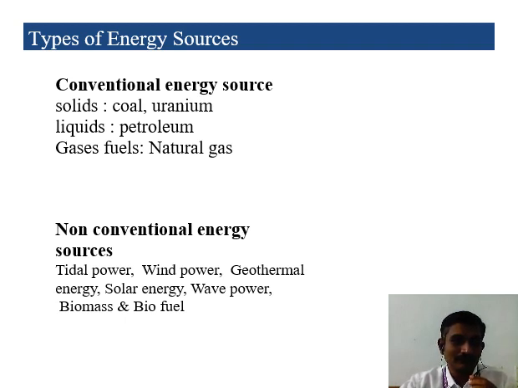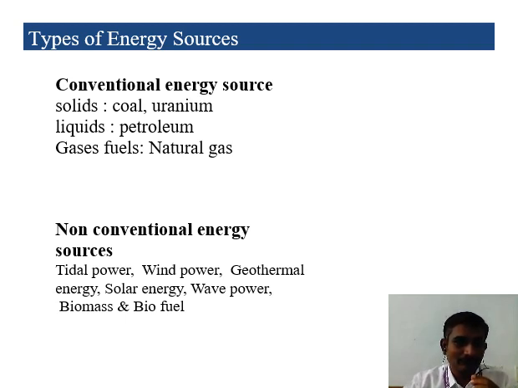Examples of conventional energy sources are coal and uranium, which come under the category of solids. If it's a liquid, petroleum can be used as a conventional energy source. Then there are gas fuels or natural gas. These are conventional energy sources.